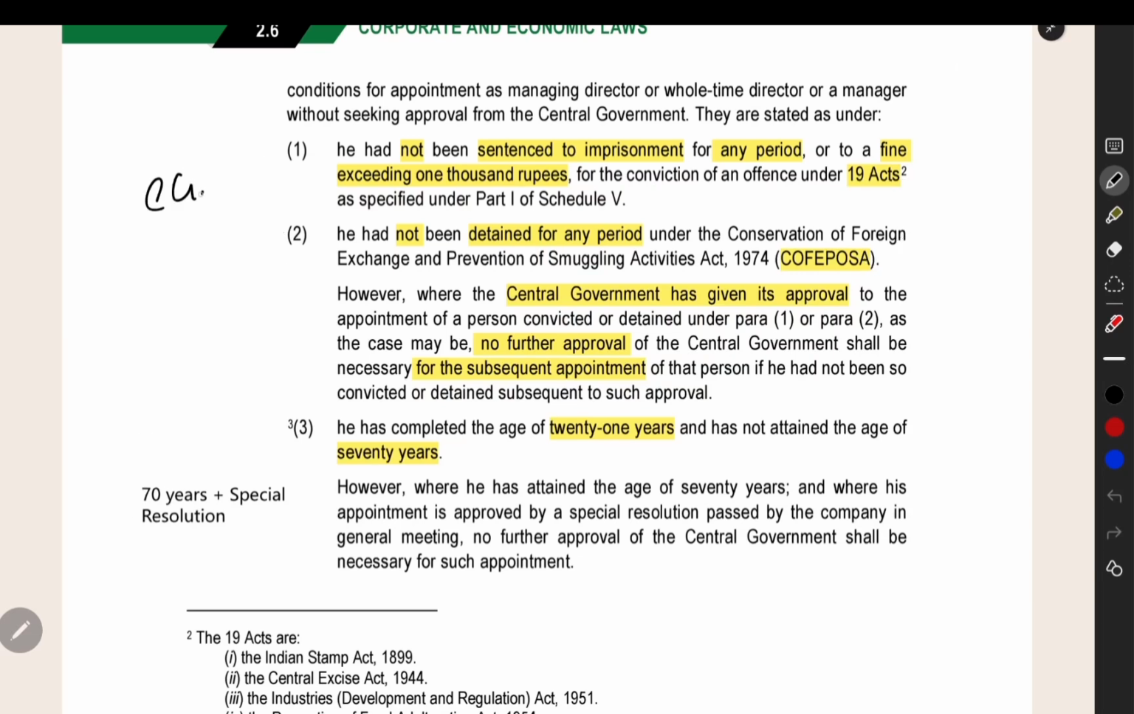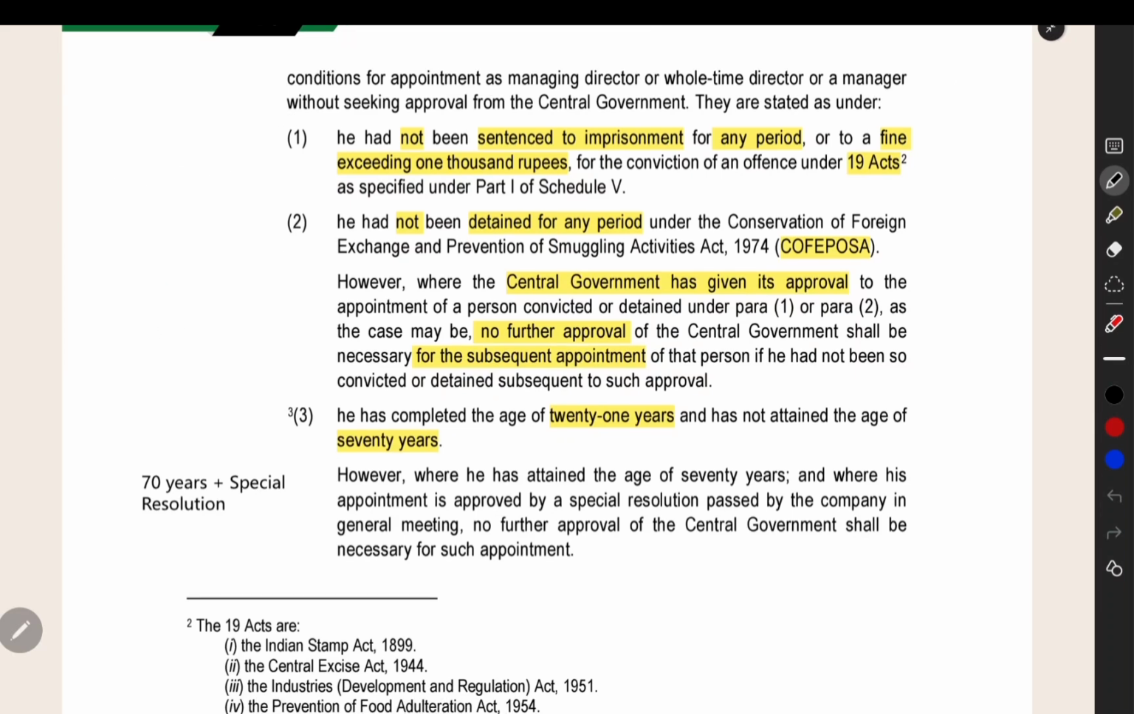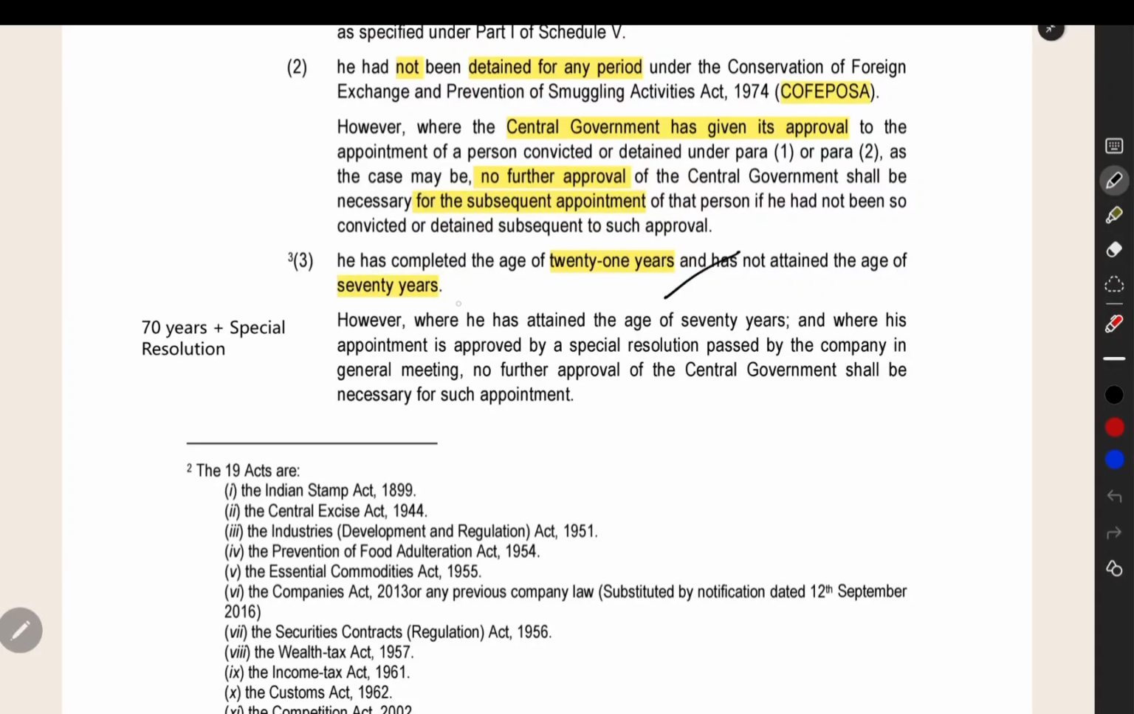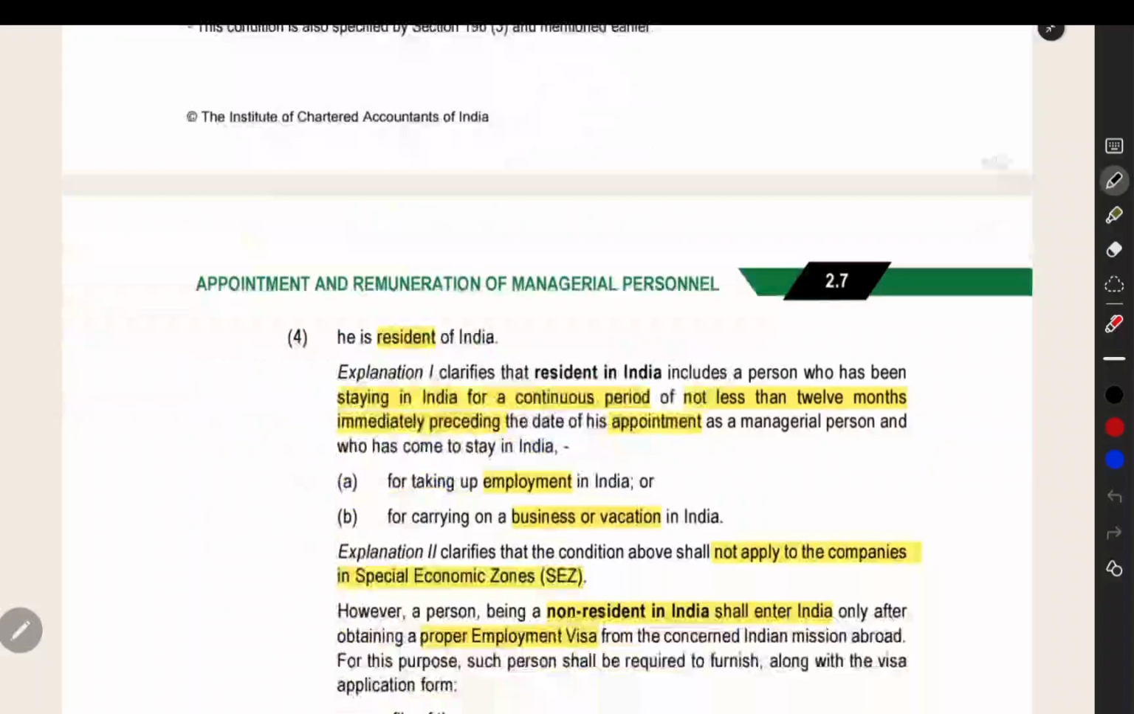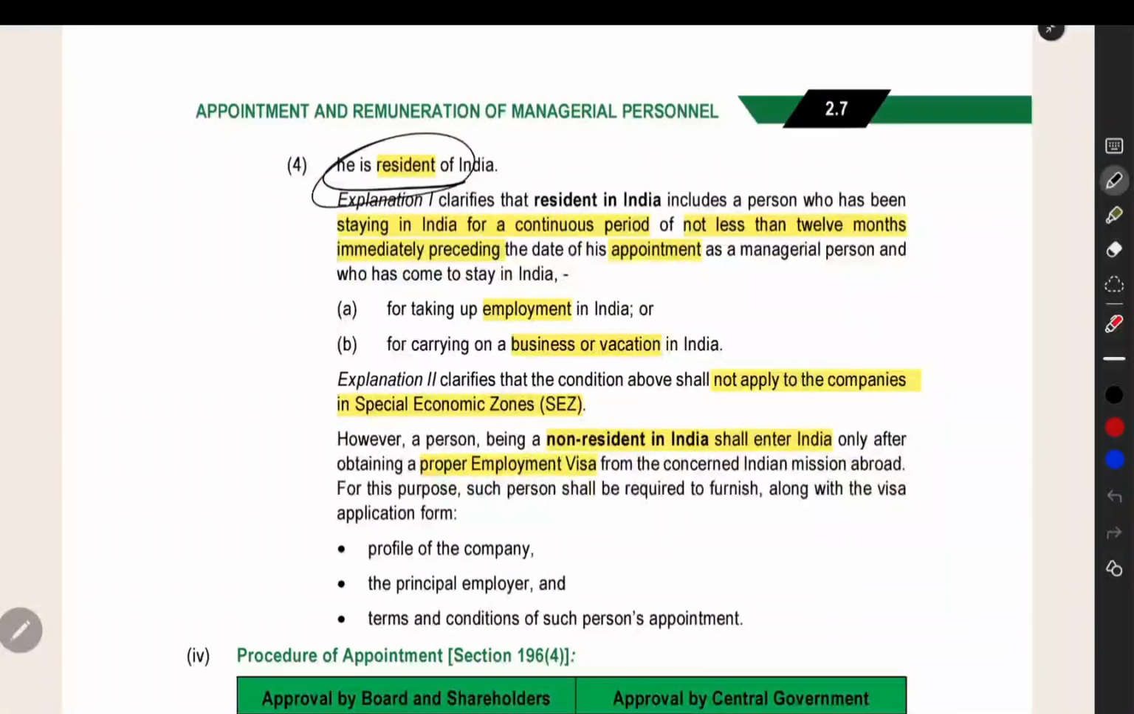When you are getting the central government approval, it will be valid till the time you are not getting any further ineligibility under these 2 conditions. So it will work that way. The 21 to 70 years condition is also here. 70 years plus special resolution, that condition is also here. And then the fourth condition is, he should be a resident of India.